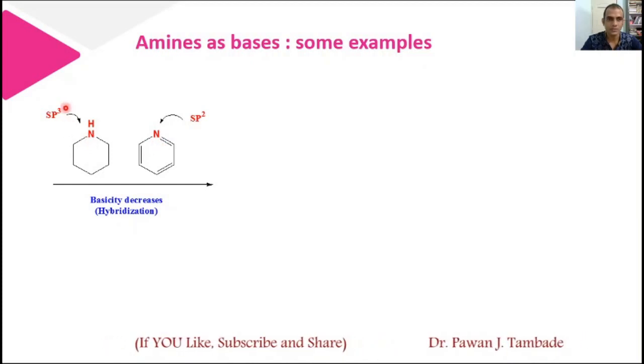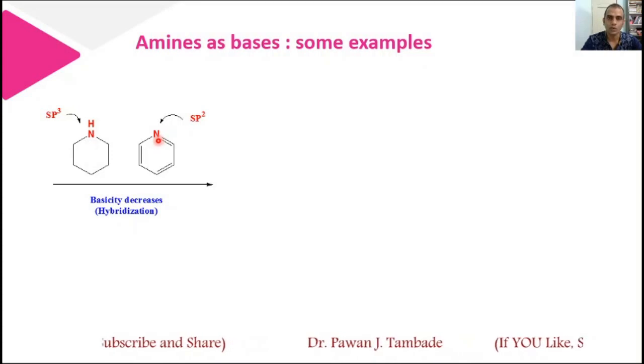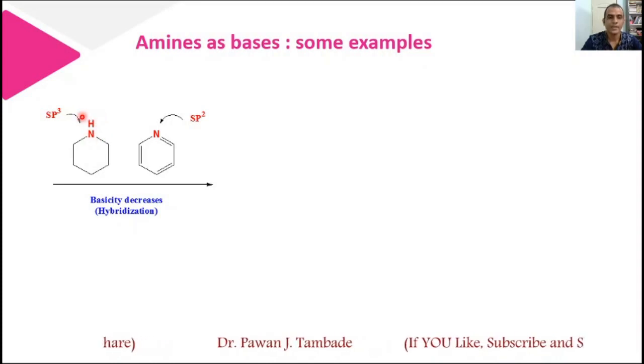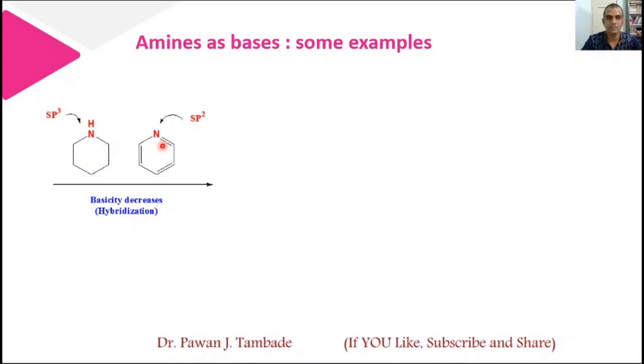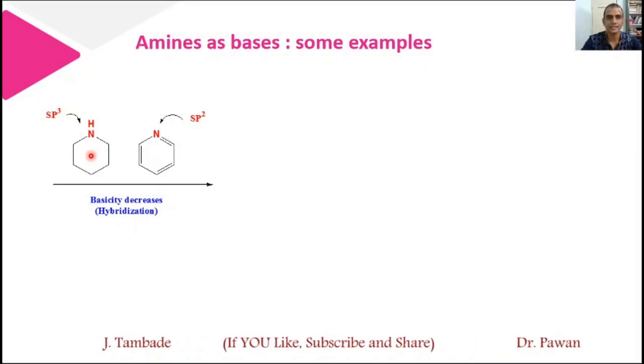However, this nitrogen is present in sp3 state of hybridization. Because of that, the percentage s character of this nitrogen is more and the percentage s character of this nitrogen is less, and thus this nitrogen shows comparatively more tendency to hold its lone pair of electrons, and this shows comparatively more tendency to donate electrons. So this is less basic and this is more basic in this example.